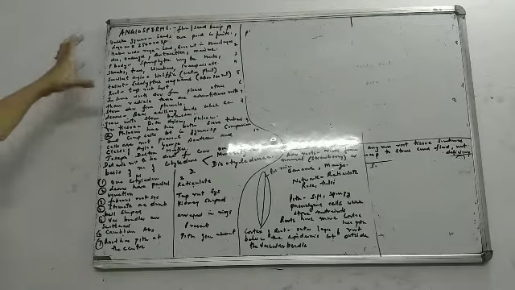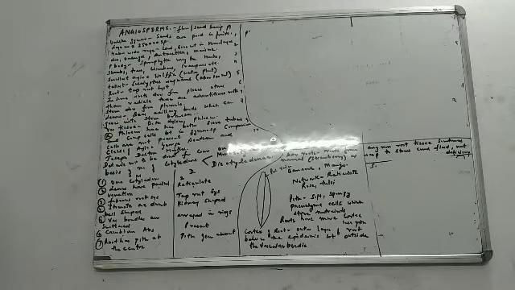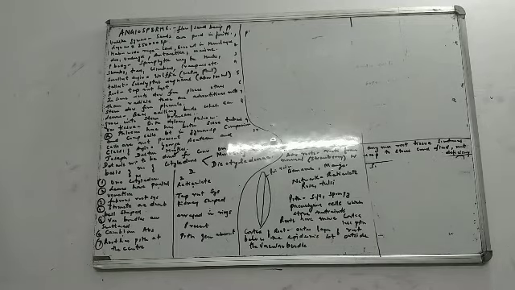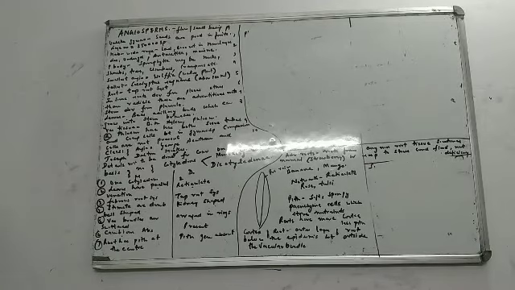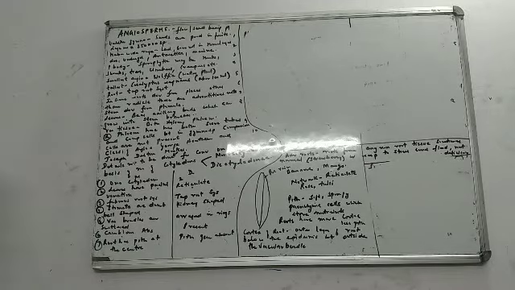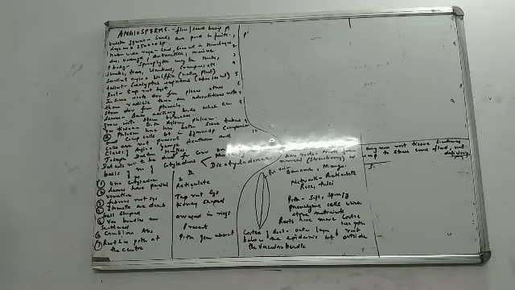The smallest angiosperm is the water plant, commonly called the water plant. It is scientifically called Wolffia, W-O-L-F-F-I-A. This is the smallest angiosperm.